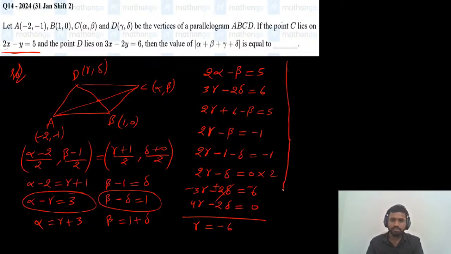So gamma is minus 6. Just substitute gamma here: alpha will be minus 6 plus 3 from this equation, which is minus 3.